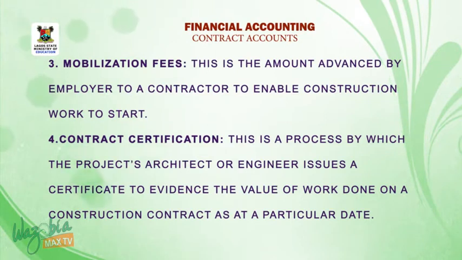This is the amount advanced by employer to contractor to enable construction work to start. 4. Contract certification. This is a process by which the project architect or engineer issued a certificate to evidence the value of work done on a construction contract as at a particular date.